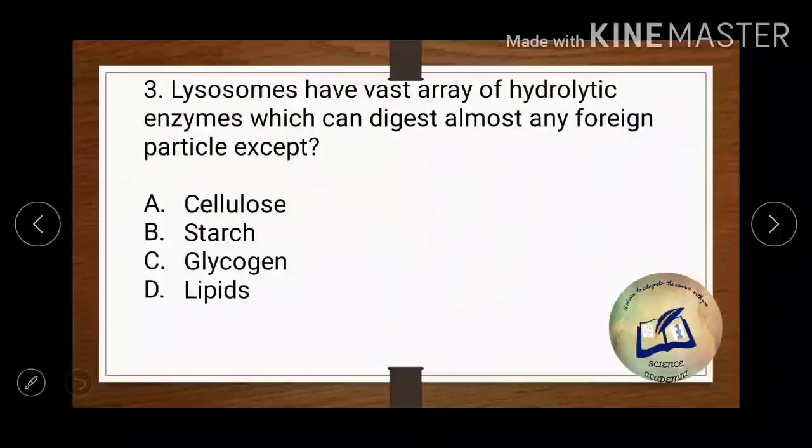So the next question says lysosomes have a vast array of hydrolytic enzymes. We all know that they have approximately 40. I told you in the lecture that there are 40, but later I read in some foreign author's book that they are mentioning that there are now 50. Like the book which I used to refer to earlier for the lecture, maybe it is an old edition, so the research is not updated. So now they are saying that there are almost around 50 to 55 hydrolytic enzymes. Okay, so the question says lysosomes can have, so let me mention here 50.